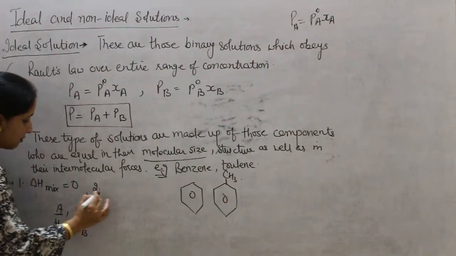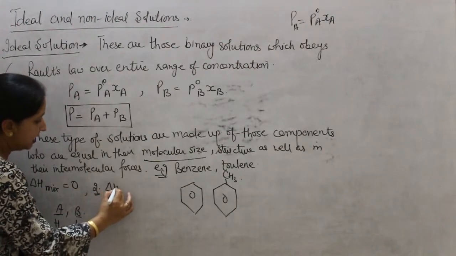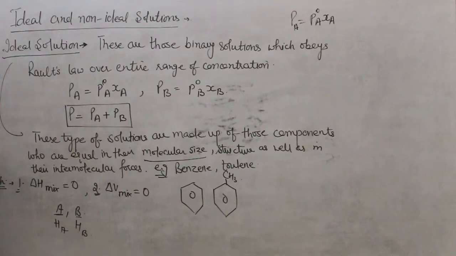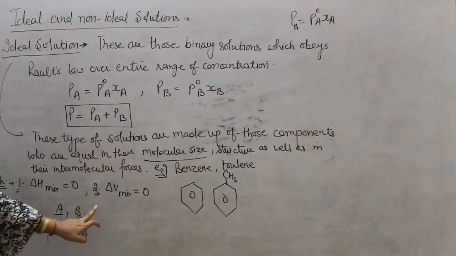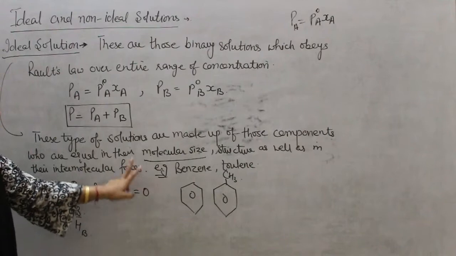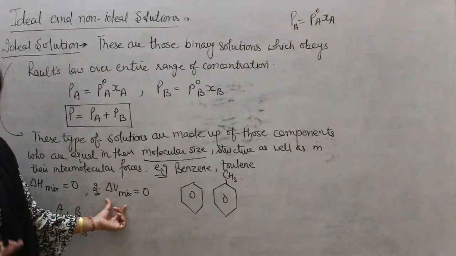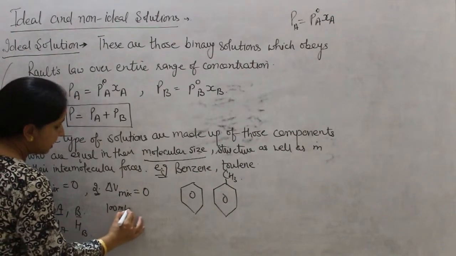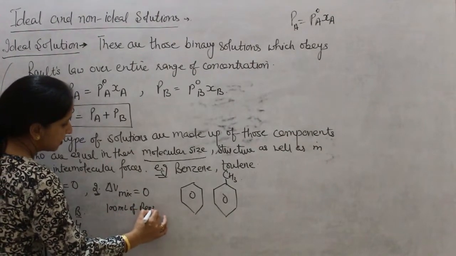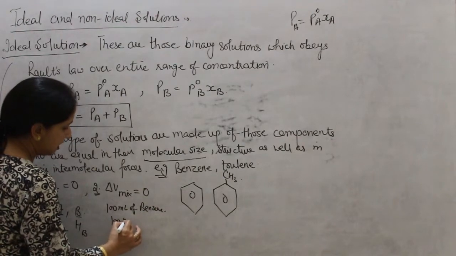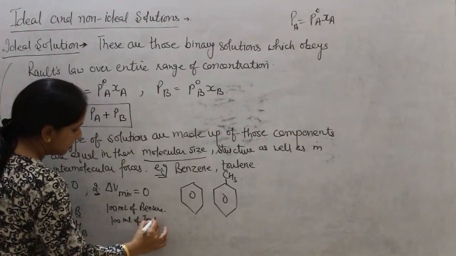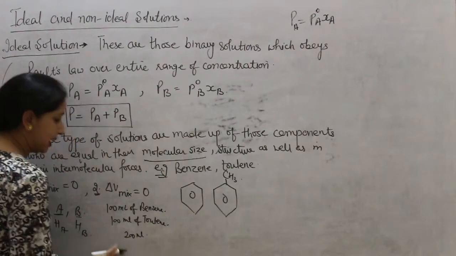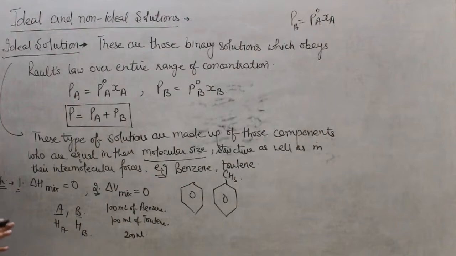Similarly, in these type of solutions, delta V mixing will always be equal to 0. Means on mixing the two components, there will be no change in their volume. For example, if we mix 100 milliliter of benzene and 100 ml of toluene, total volume will be 200 ml, neither less nor more than 200.